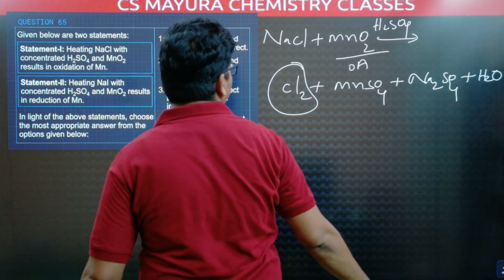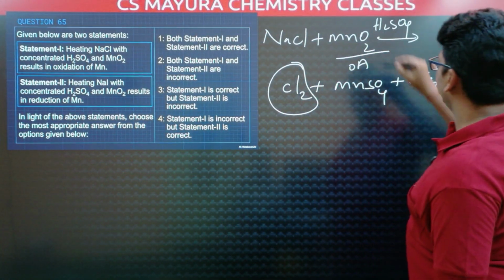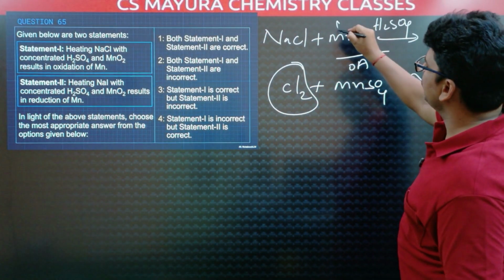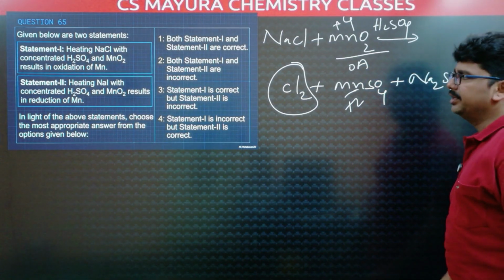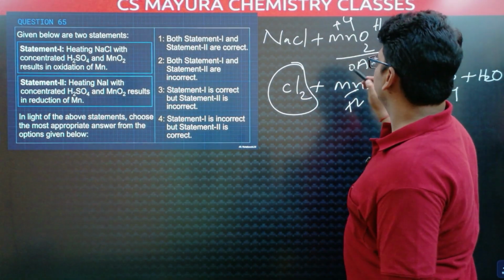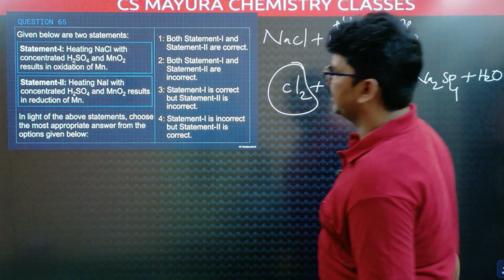Chlorine is an oxidizing agent. Does it result in oxidation of manganese? No. MnO2 is reduced to MnSO4. Here manganese is +4, here manganese is +2. +4 to +2 is reduction. NaCl is oxidized. Manganese dioxide is reduced.